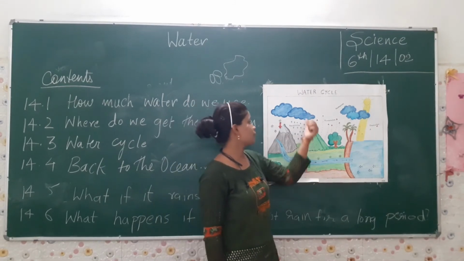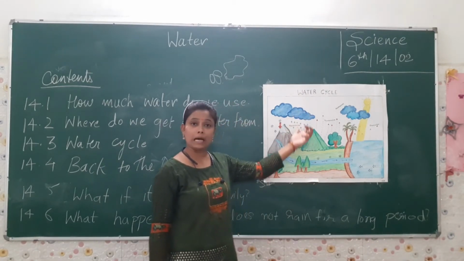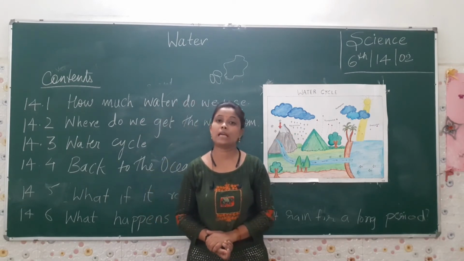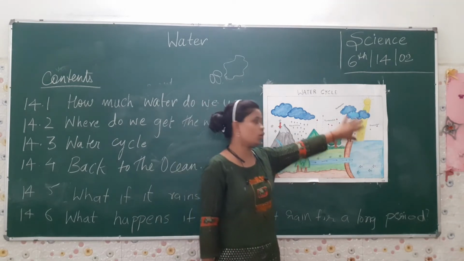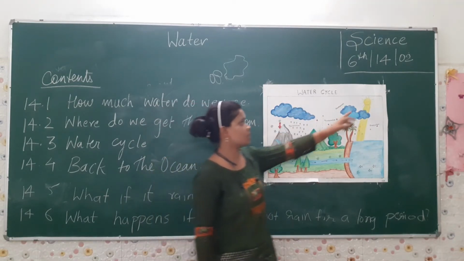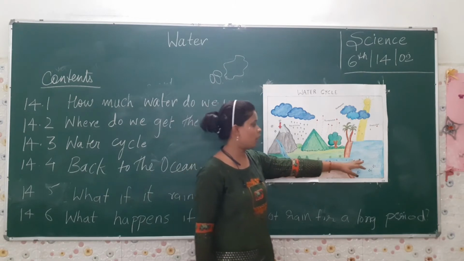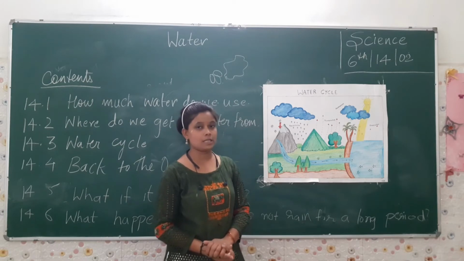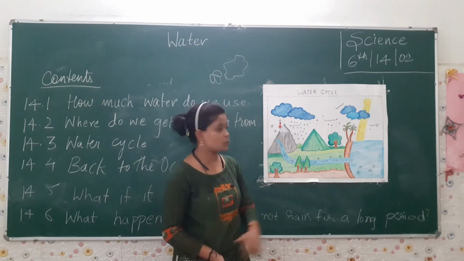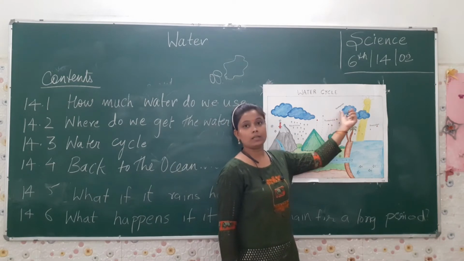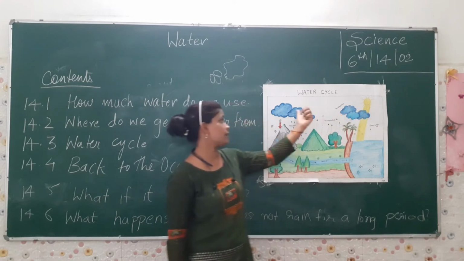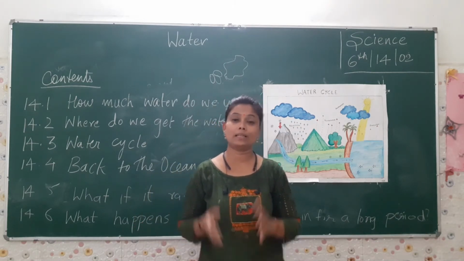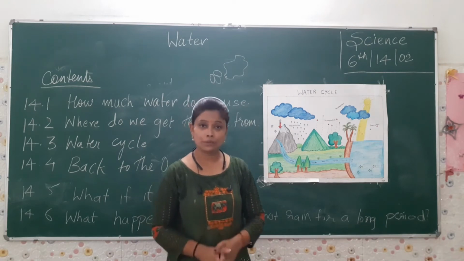Now what will happen? It will again come down in the form of rain. This is called precipitation. I hope you have understood this whole cycle. Very first, because of sun rays, the water goes up in the form of evaporation from water bodies and from plants through transpiration. As it reaches high, it condenses, and after it condenses, it comes down again through the process of precipitation. I think this is now clear to you.